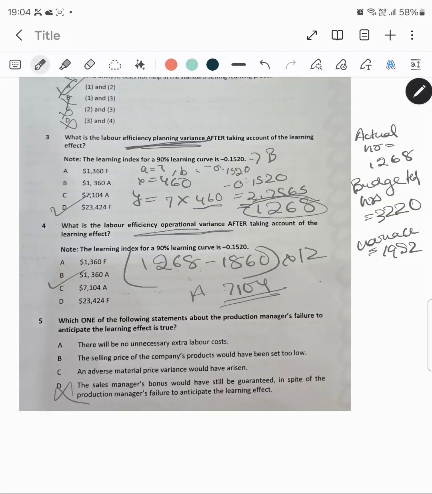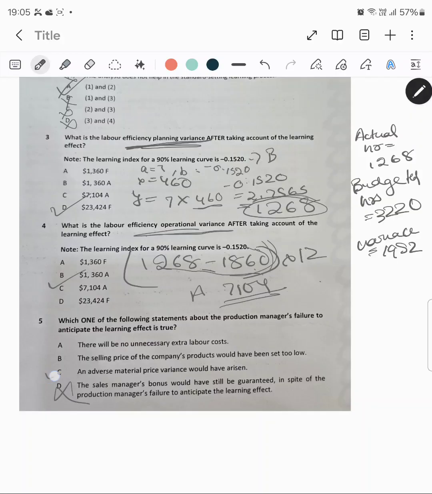C is an adverse material price variance would have arisen. Yes, if the production manager fails to anticipate the learning effect, that is true. Over here also a similar kind of situation happened wherein the adverse material price had arisen. So 1860 was the adverse material price which had risen.